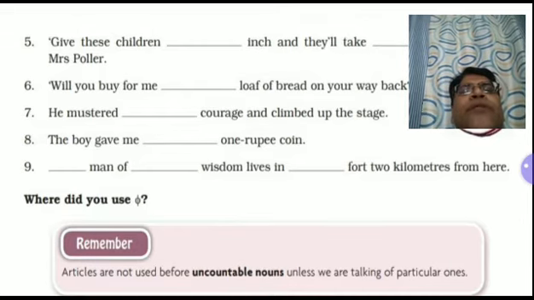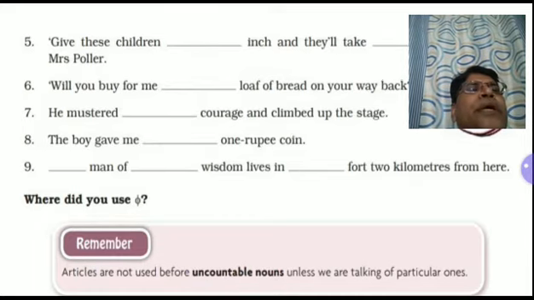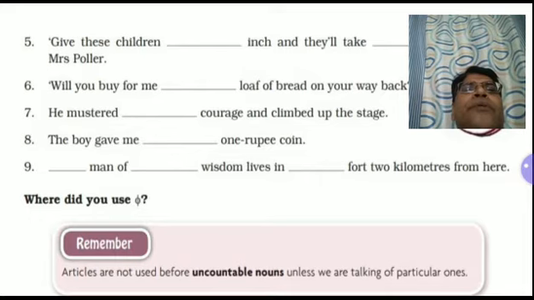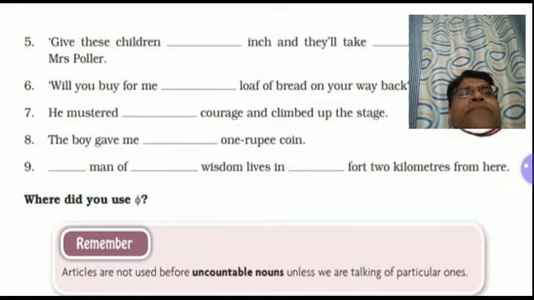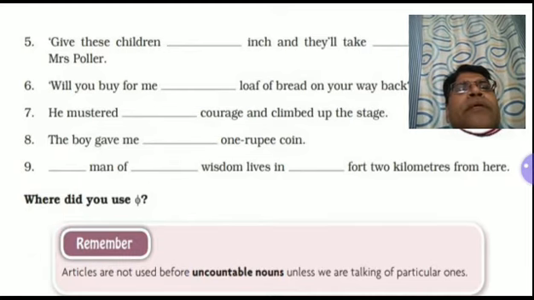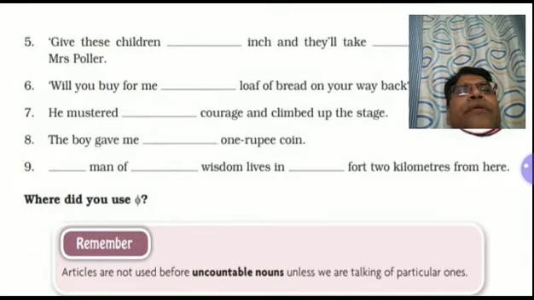One specified person is here. That's why definite, the man, and the fort also, which is at some distance from that place, for that reason the definite article has been used. The man of wisdom lives in the fort 2 kilometers from here. Here, in the blank, you have to write no article: a zero, and then a line across it, perpendicular from up to down.